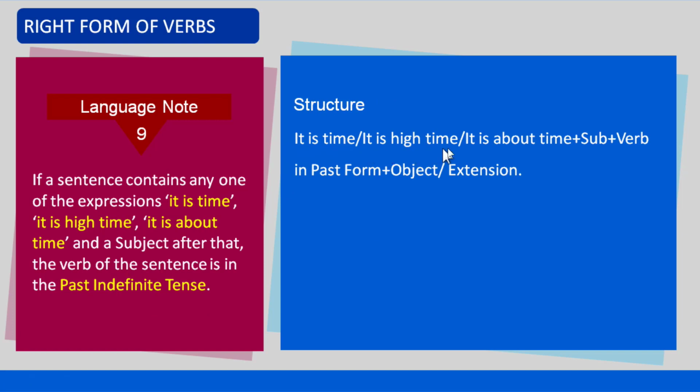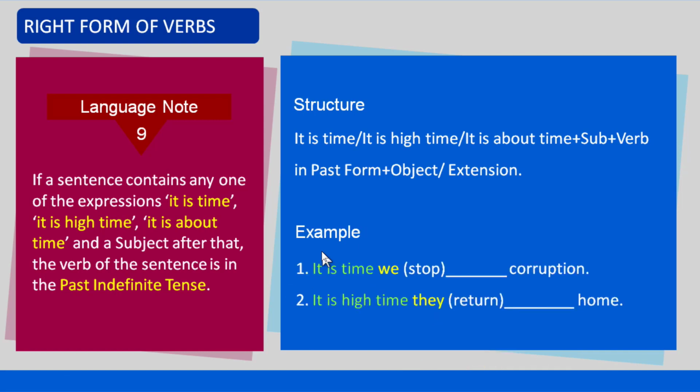It is time or it is high time or it is about time plus subject plus verb in the past form plus object or extension. Example: number 1, it is time we stopped corruption. Number 2, it is high time they returned home.